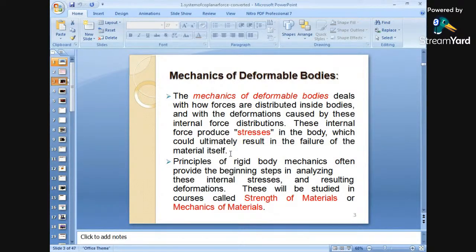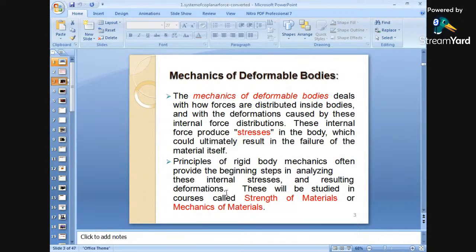Okay? Again, what is the principle of rigid body mechanics? It often provides the beginning steps in analyzing these internal stresses and resulting deformations. That means rigid bodies are used for analyzing these internal stresses, which result in the deformations.